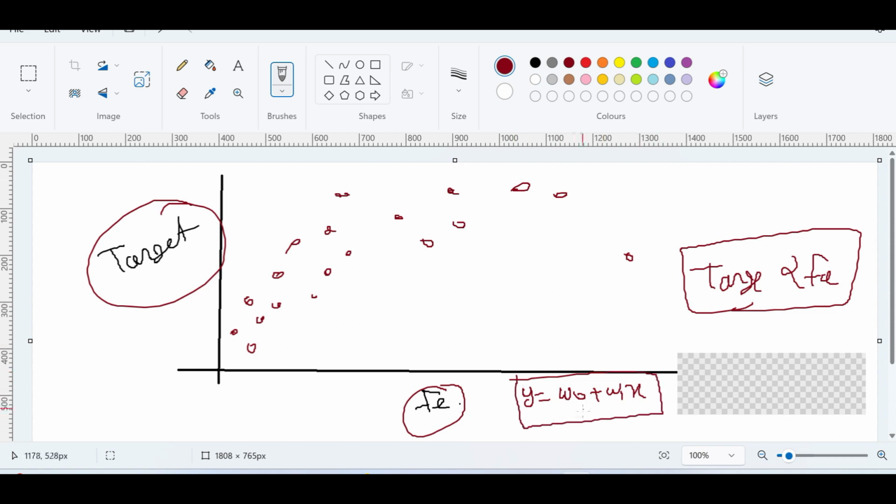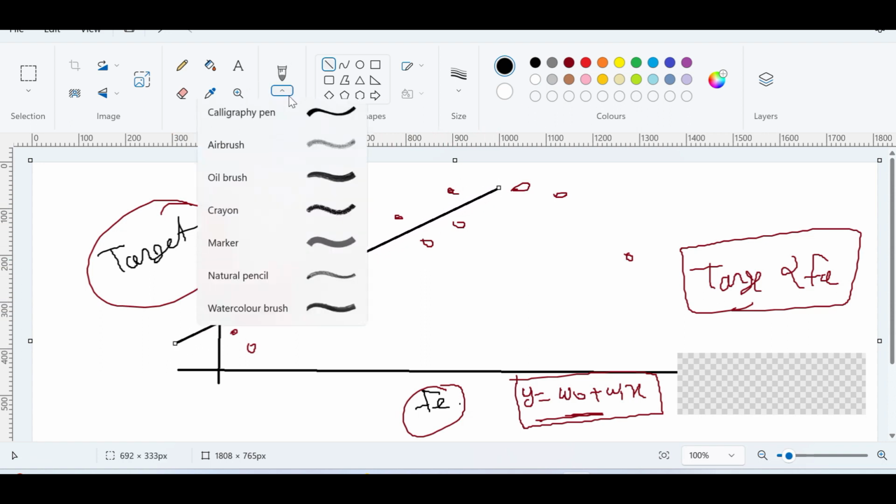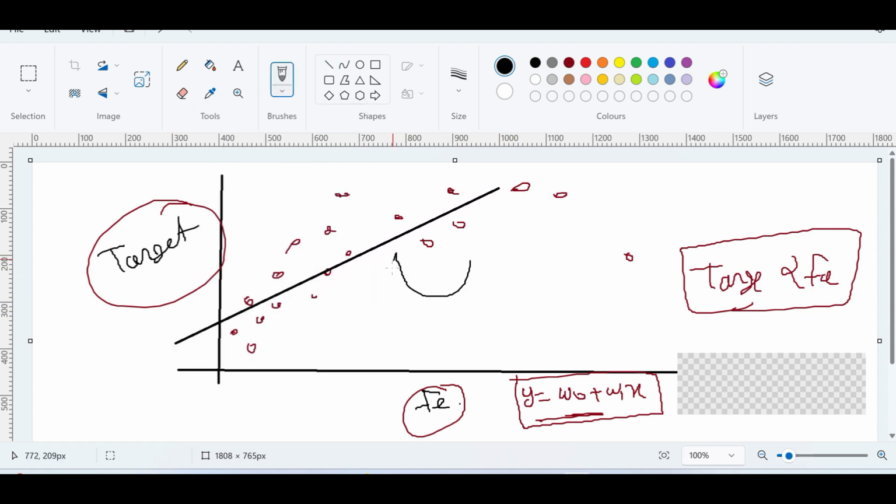Suppose this is my assumption, that this line is perfect for this data, and if I draw the line, suppose it looks like this. So basically, this is my equation, w naught plus w1 into x, right? Just see this. This is the intercept, that is w naught, and there is a slope here.